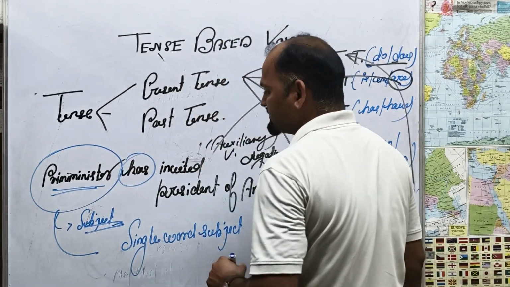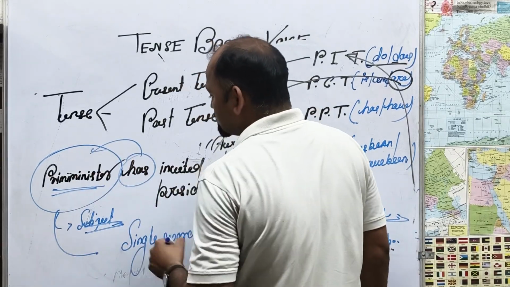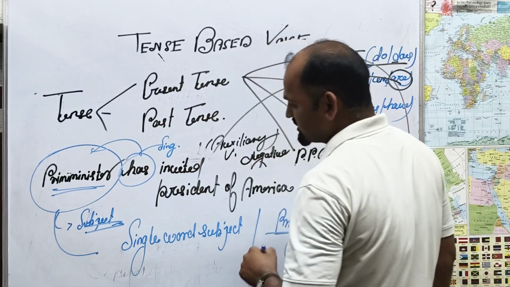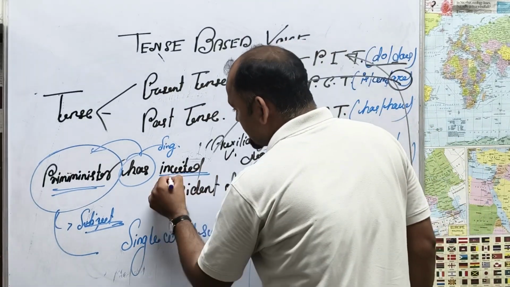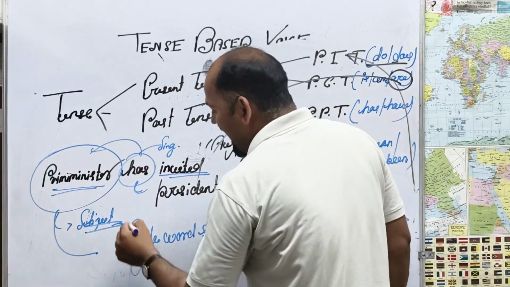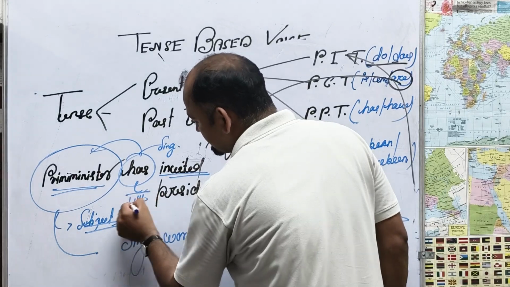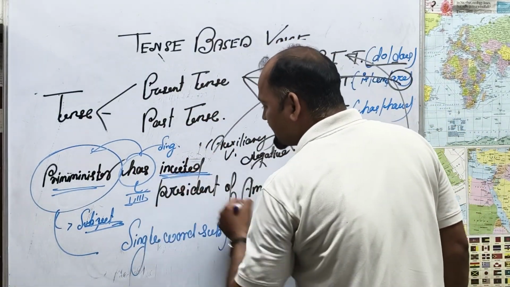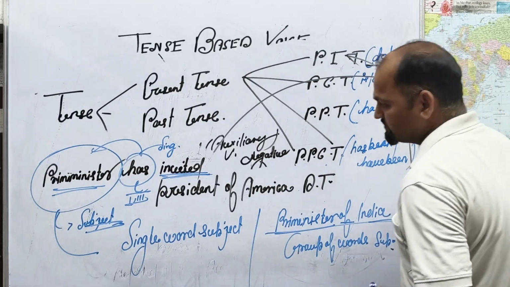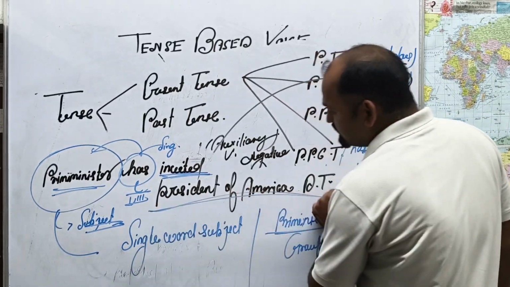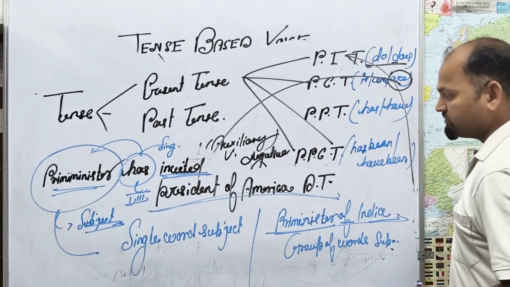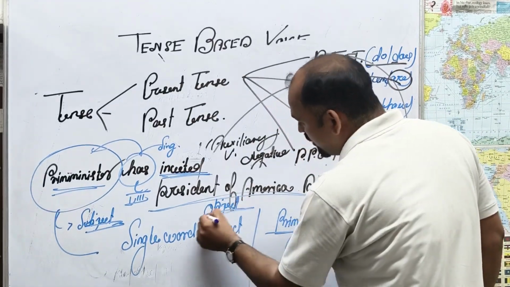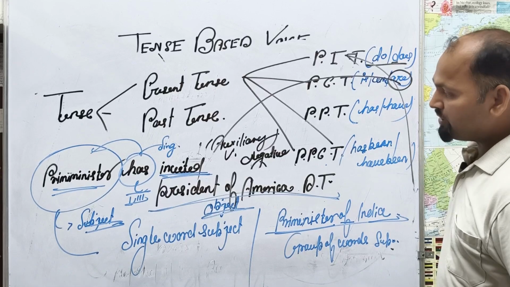Has. Why has? Because the subject is singular. So for a singular subject you have to use has. Invited: has always asks for the verb's third form. So I wrote the ed form of the verb, invited. President of America, Donald Trump, is called the object, an object in the group of words.